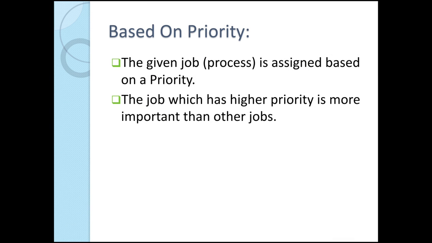Based on priority: here we can check the size of the input, depending upon the size of the input, to give the output to the particular user. The given job or process is assigned based on a priority. The job which has higher priority is more important than other jobs.